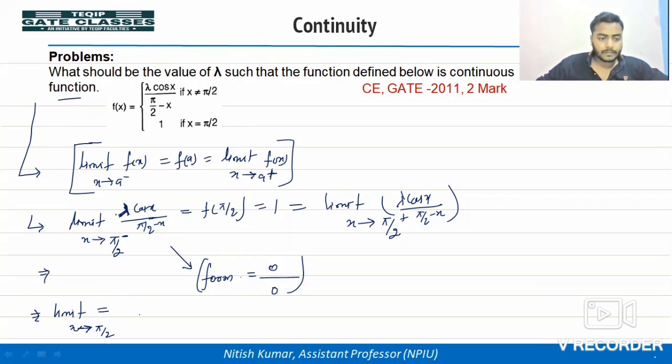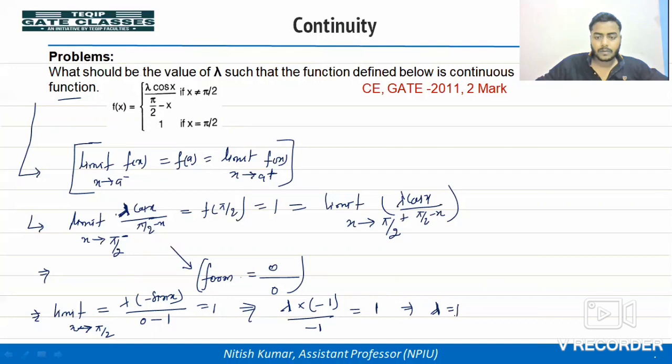Okay, and there lambda into the differentiation of cos x, that is minus sin x, divided by the differentiation of pi by 2 minus x, that is minus 1. Now put the value x equal to pi by 2. What are we getting? We are getting lambda into minus sin pi by 2, that is 1, divided by minus 1, equal to 1. We are getting lambda equal to 1.